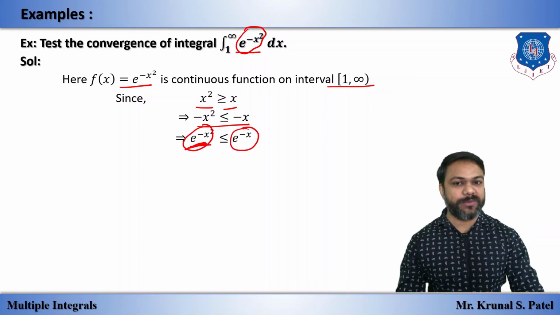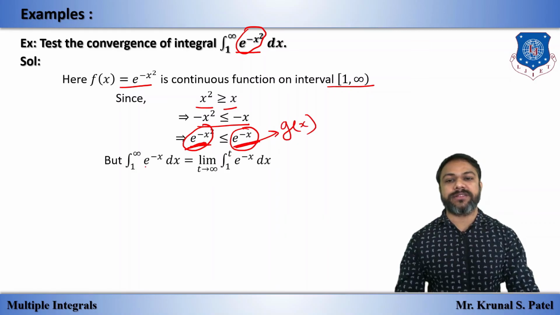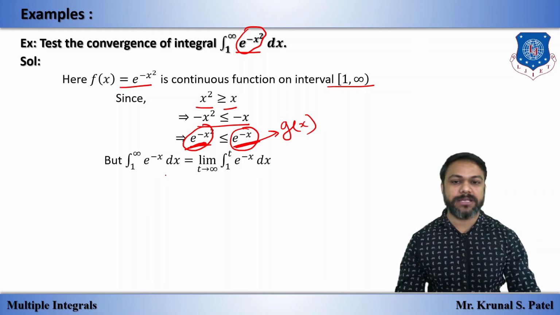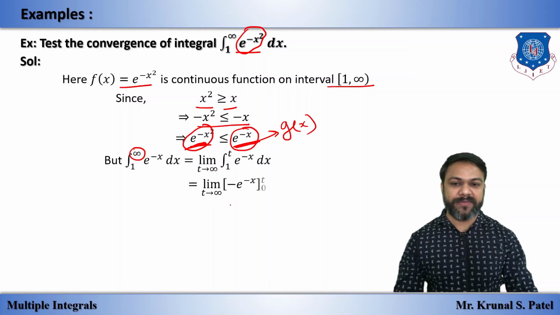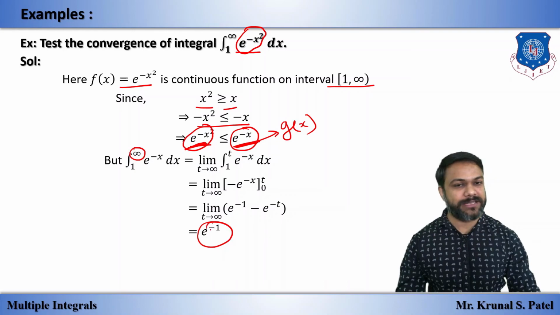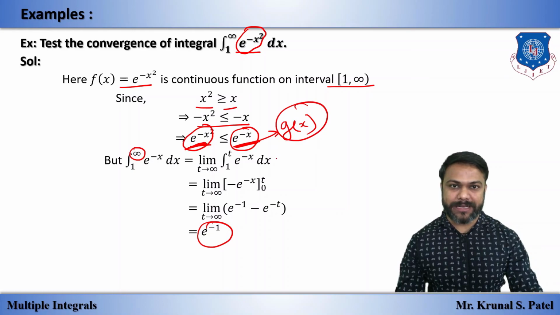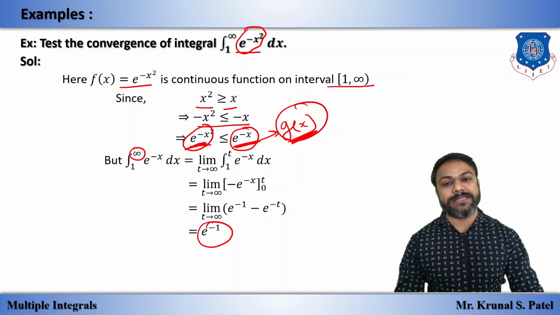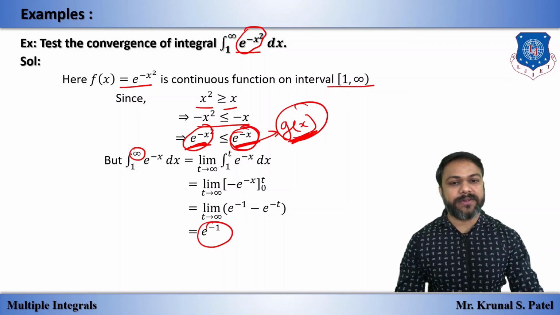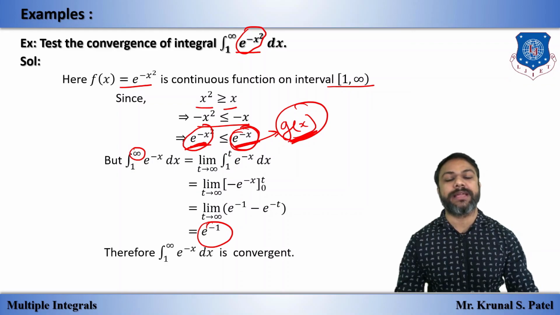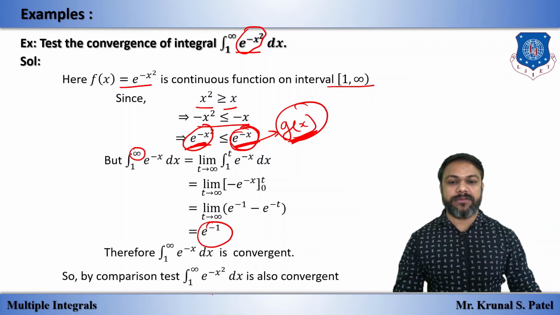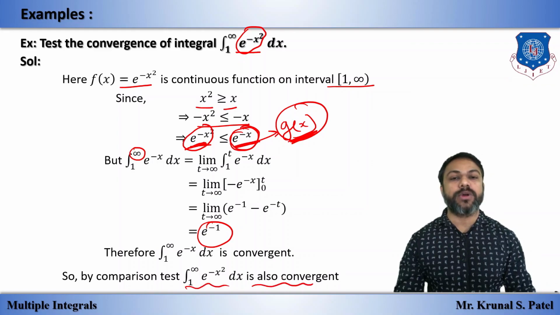Integration of the given function is not possible, so we will apply integration to the obtained one. This is our g of x. So the integration from 1 to infinity of e raised to minus x dx. We'll take the limit for this infinity because it is the first kind. So by simplifying this, we have the final answer, which is finite. So g of x has a finite limit answer, and that's why g of x is convergent. Now g of x is greater, and the greater one is convergent, so the smaller is also convergent. So by comparison test, we can say that this given integral is also convergent.